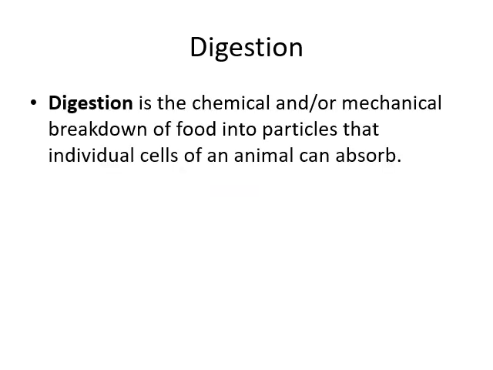Digestion is the chemical or mechanical breakdown of food into particles that individual cells of an animal can absorb. Just like you take your bread, this bread is broken down by your teeth. When it goes to the stomach, it will be digested further. In the small intestine, it will be digested by enzymatic action and then absorbed.